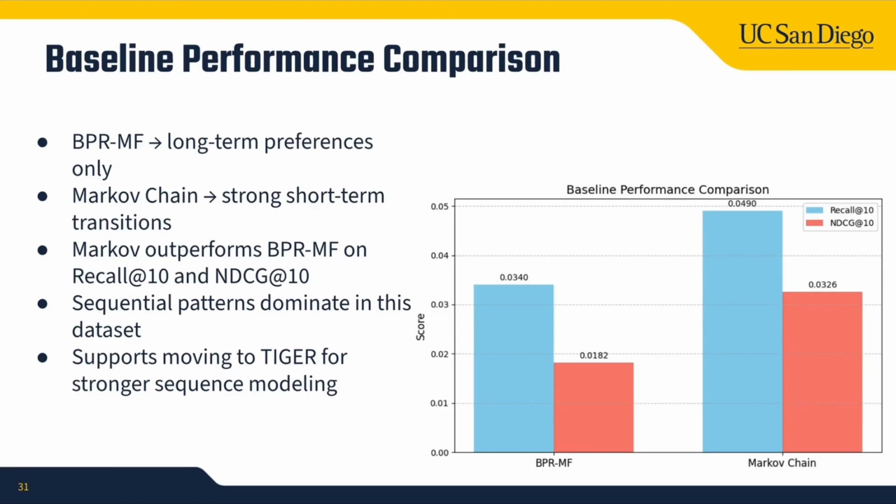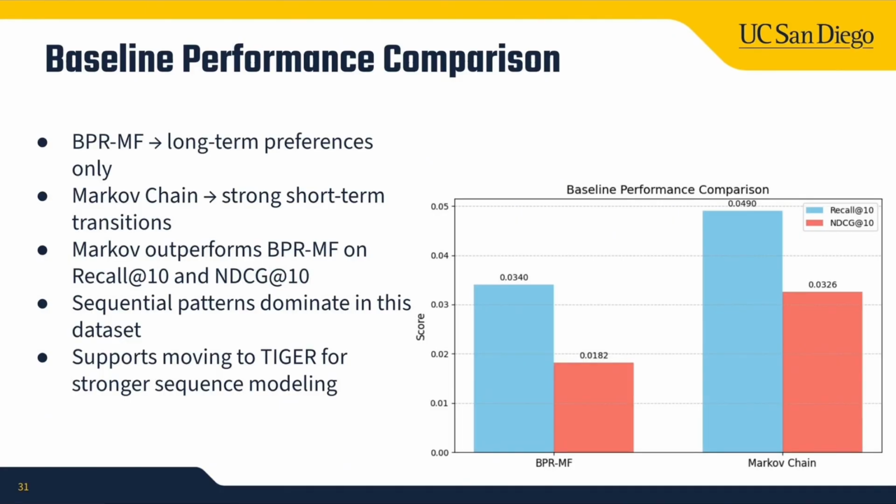NDCG10 also shows a similar pattern, so the Markov chain consistently ranks the correct next item higher than BPRMF. This gap is quite meaningful. It tells us that in this musical instruments dataset, short-term sequence information is more predictive than purely static user preference. So even though BPRMF is a strong traditional recommender, it lags behind a simple sequential model here.